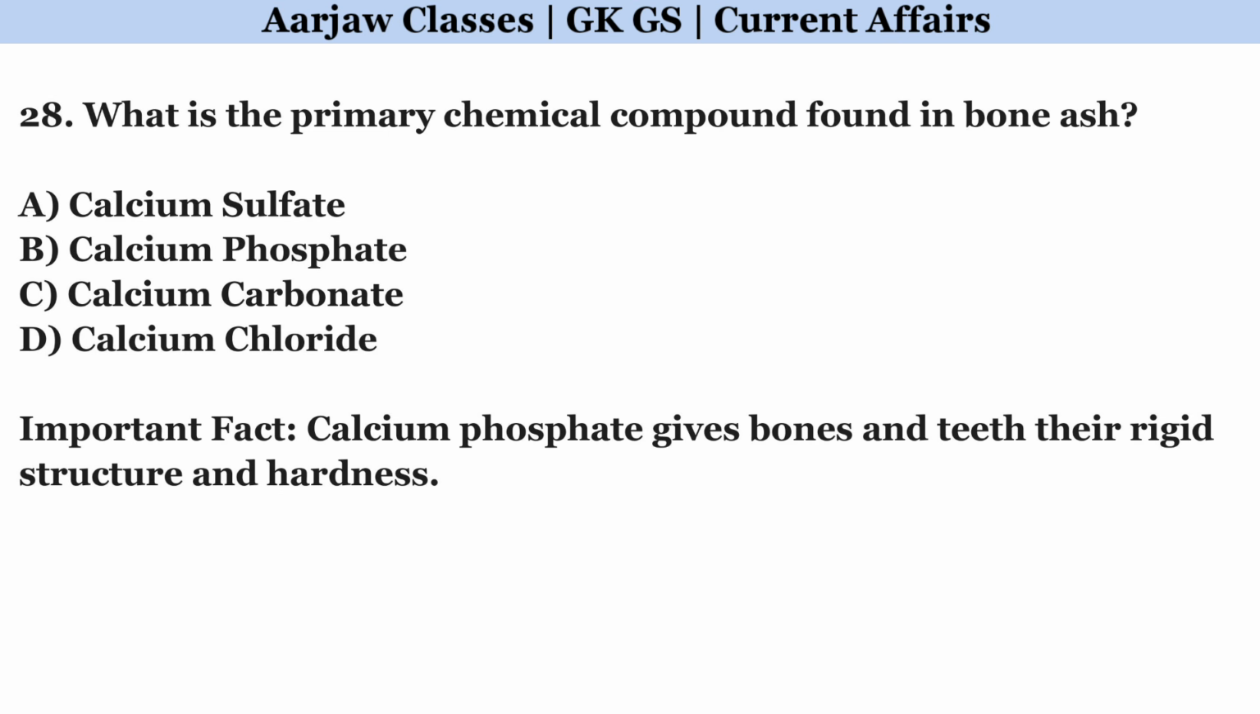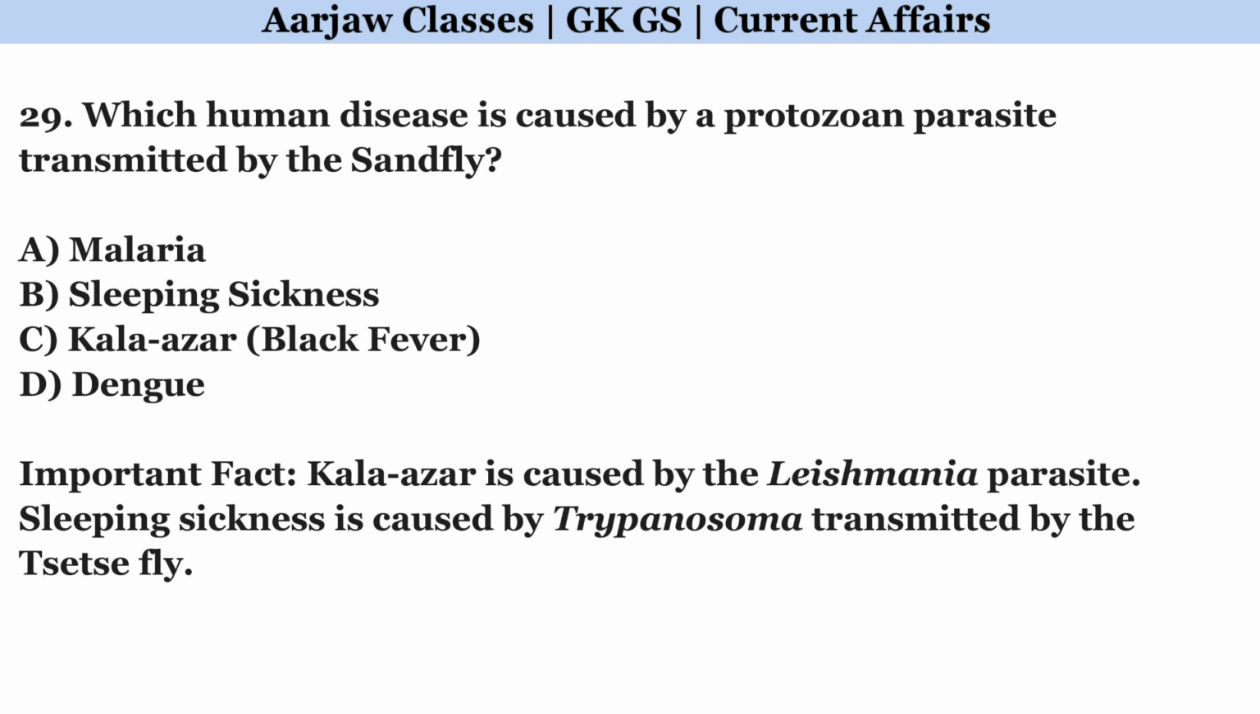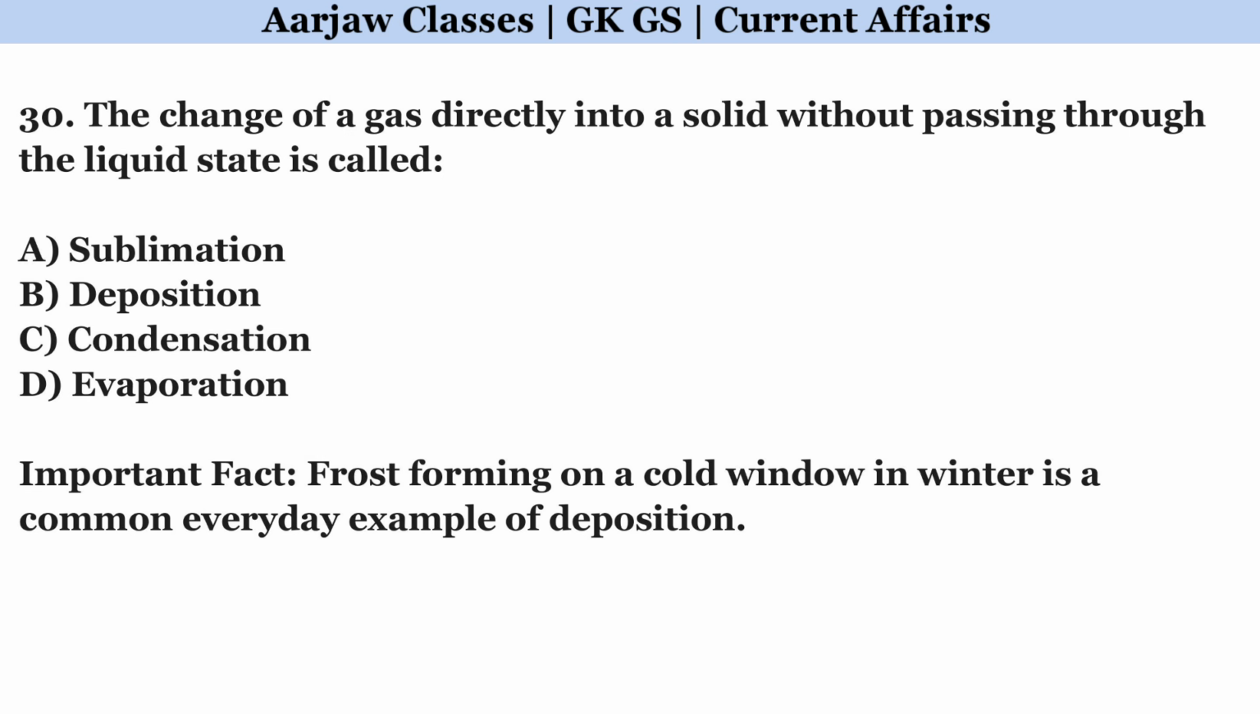What is the primary chemical compound found in bone ash? Correct option is B. Calcium phosphate. Which human disease is caused by a protozoan parasite transmitted by the sandfly? Correct option is C. Kala Azar or black fever. The change of a gas directly into a solid without passing through the liquid state is called. Correct option is B. Deposition.